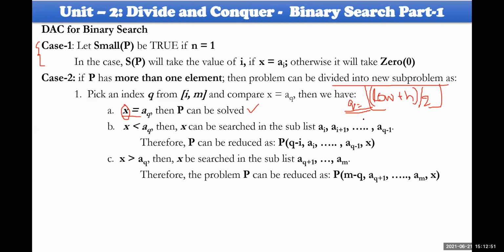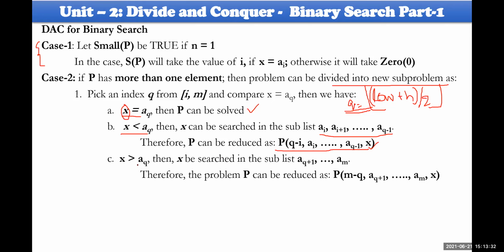Otherwise, we check whether x is less than or greater than a of q. If x is less than a of q, your element will be available in a of 0 to a of q minus 1. Sorry, instead of q, we consider mid, so a of 0 to a of mid minus 1 will be the search space. Therefore your problem can be reduced to a of I to a of q minus 1 and the element to be searched.